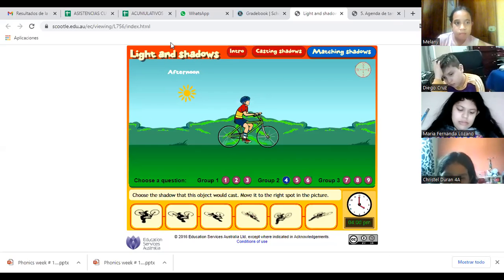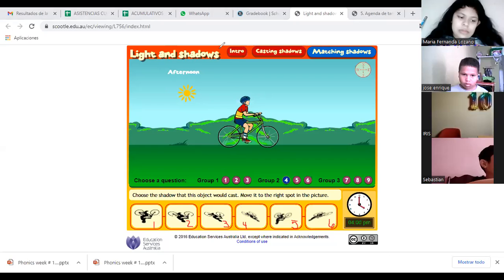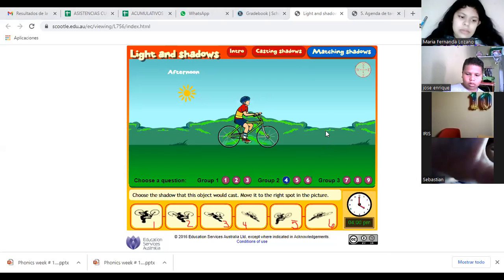And let's enumerate this one. 1, 2, 3, 4, 5, and 6. Okay, Hazel thinks 4. And the rest of the students, I need opinions. Okay, 2, 3, or 4. Those are the options I already received. 2, 3, or 4. Another opinion?